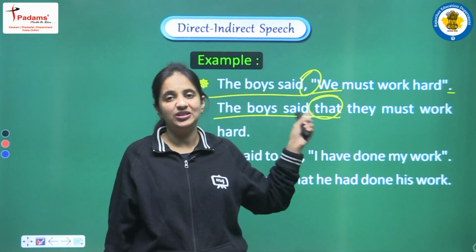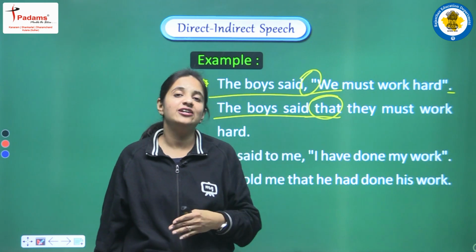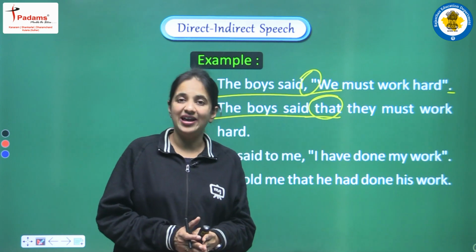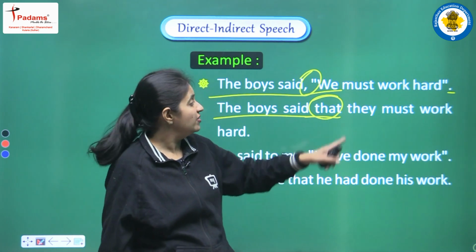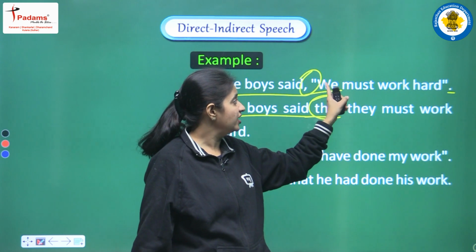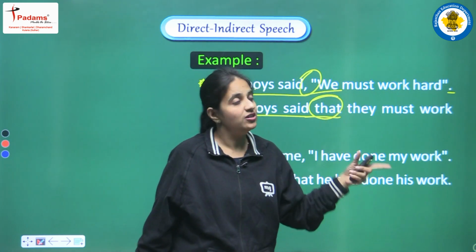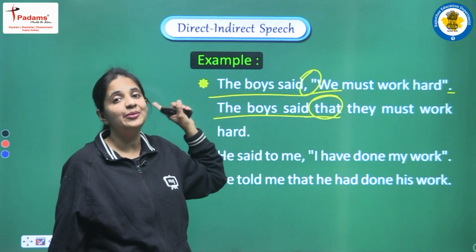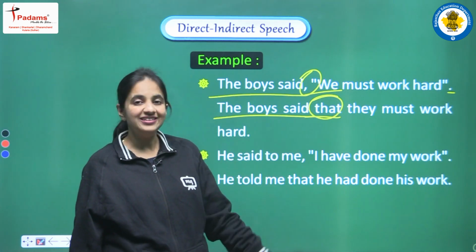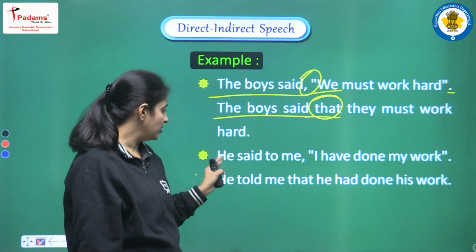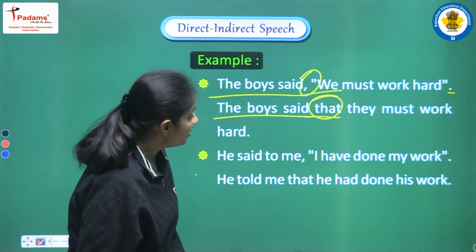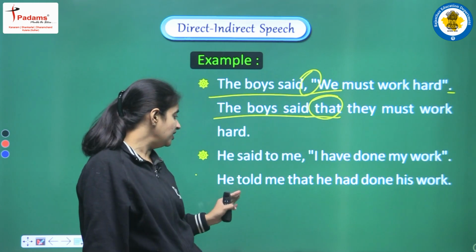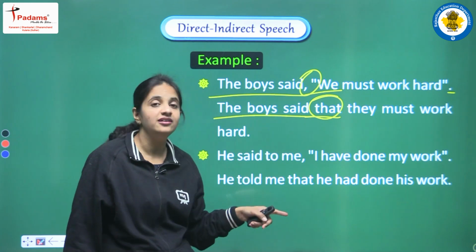So here we have to do the changes related with the tense, related with the pronoun that we have discussed already, yes, in a very detailed manner, and according to all those rules we are doing the changes here. We are converting we into they. Why? Because we, it's a first person pronoun and it will be changed according to the subject of the reporting verb. Clear? Next example we are having, so let's see. He said to me, I have done my work. So the indirect speech here will be, he told me that he had done his work.